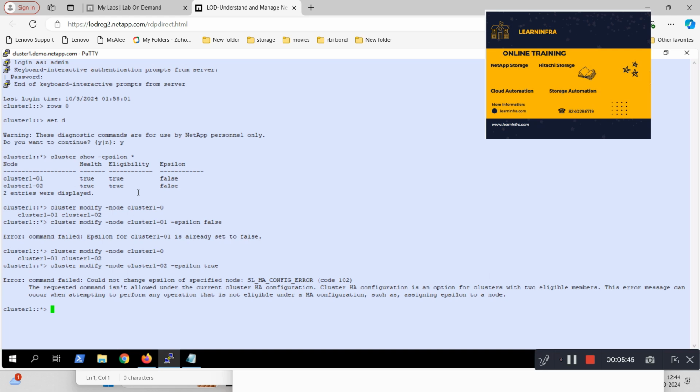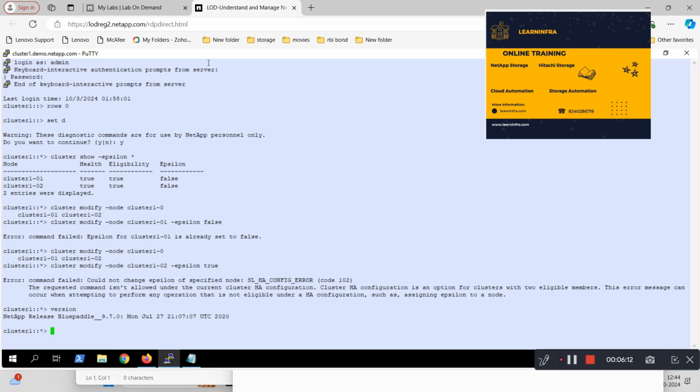Yeah, here. The problem here is this is a lab, okay? And the version that I'm using is a simulator. So the problem is this HA configuration is not allowed, but this is how you do it. You can have the epsilon modified here, and then you can run the cluster show epsilon command, so it will show which node is holding the epsilon.